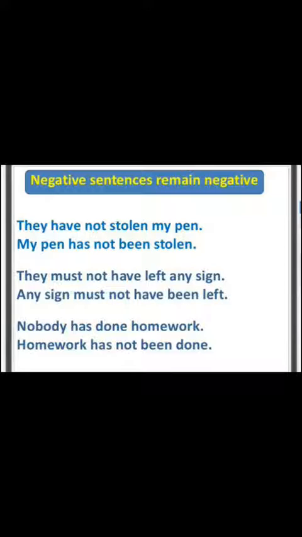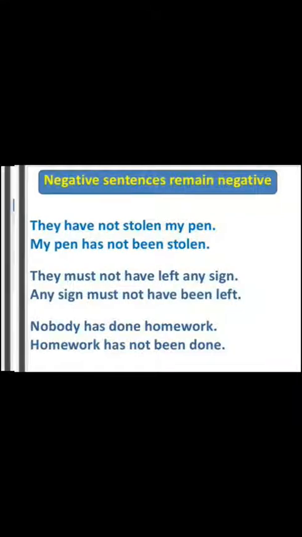When you change anybody, nobody means "no", and you are putting here "has not been", so it means "anybody" has come. So if you are using "no" here, then it will remain as the subject "anybody". There is no need to put "by anybody". Okay, now it is clear, students.